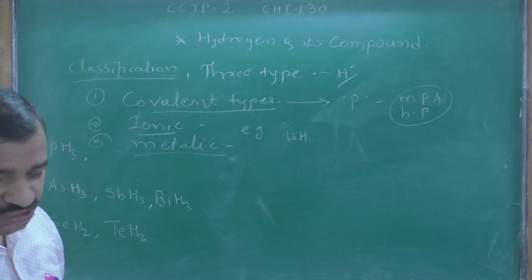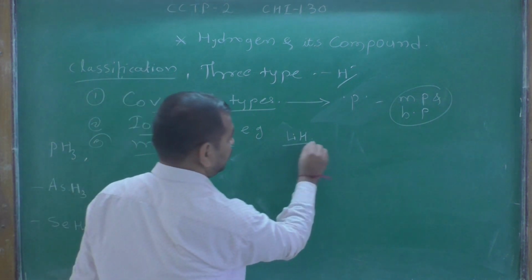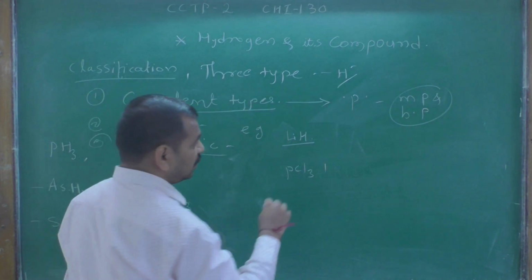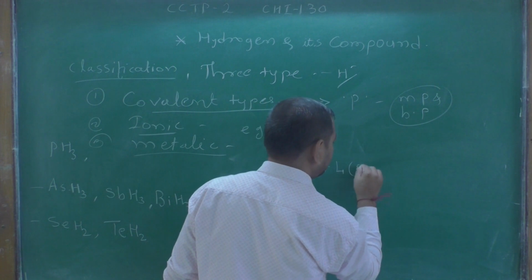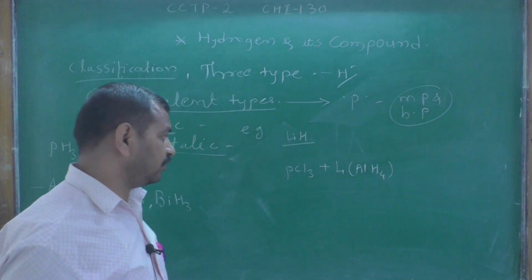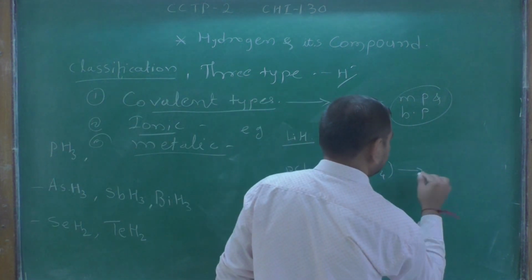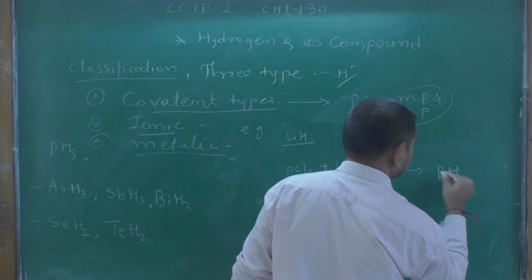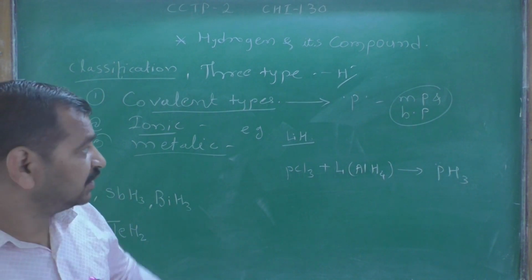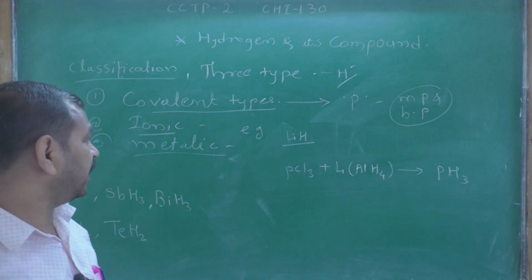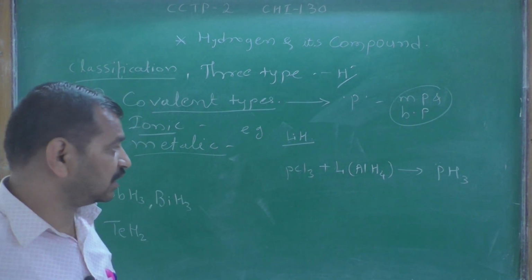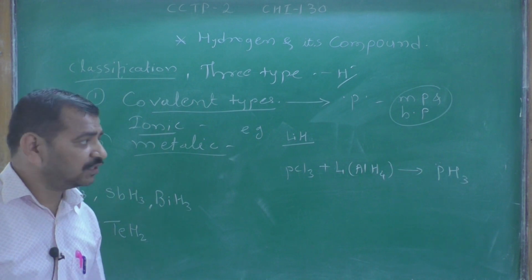Next, lithium aluminium hydride reacts with PCl3, trichlorophosphine, to form phosphine hydride. This is the importance of ionic hydride; many reagents and compounds are used in chemical reactions.